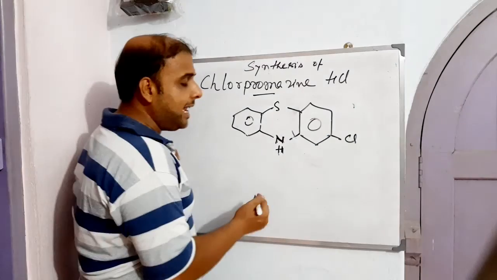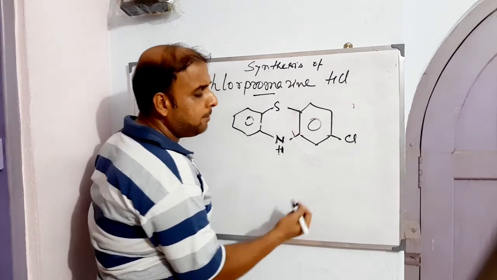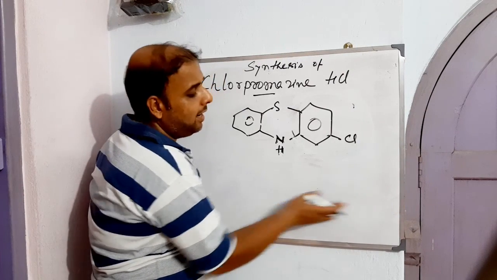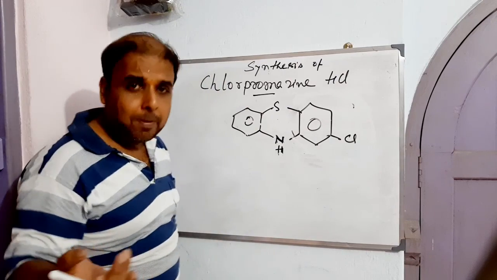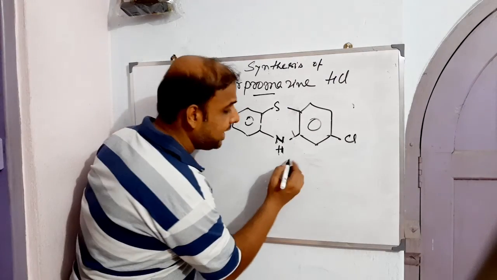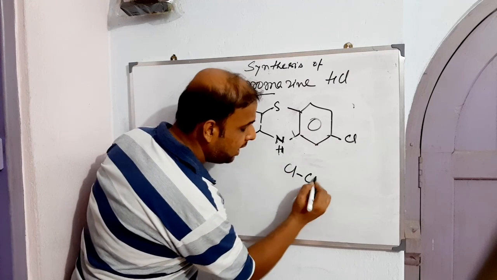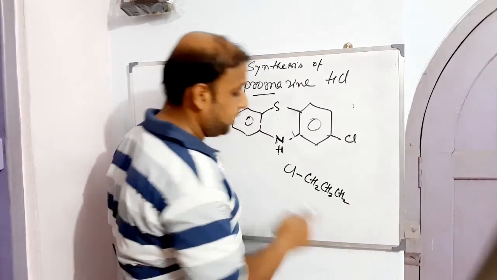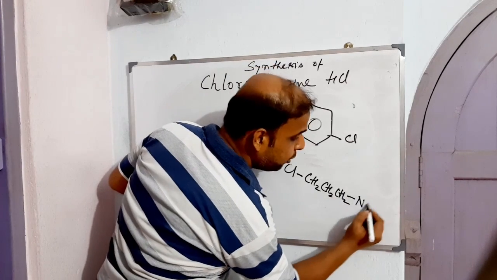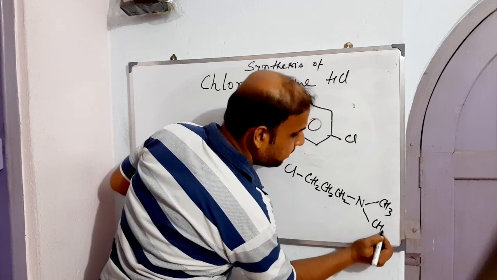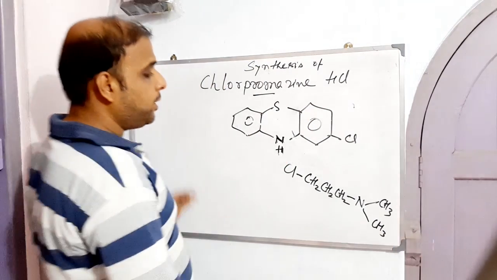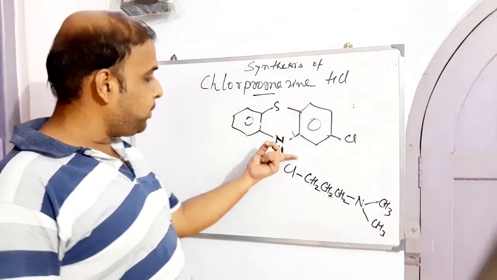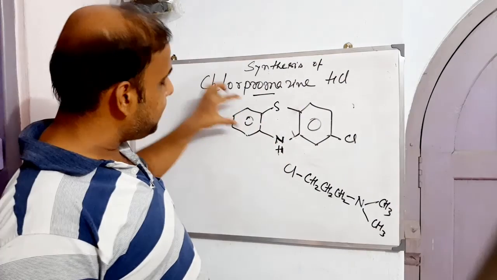Now what next? What is left in the process is that we have to place the tertiary amine. The longest chain to that tertiary amine is an alkyl one, a propyl one. As I said, the key electronegative atom is chloro. The longest chain present in that amine is made up of 3 carbons, followed by a nitrogen. To that nitrogen, 2 methyl groups are attached. This is the other substituent which has to be reacted with the first intermediate, which was produced earlier on treatment of benzenamine with sulfur.